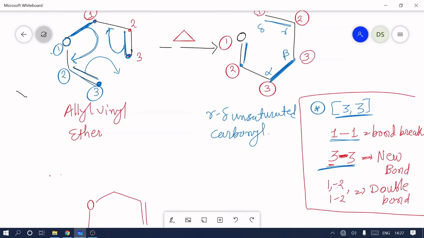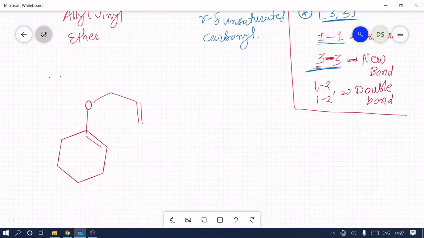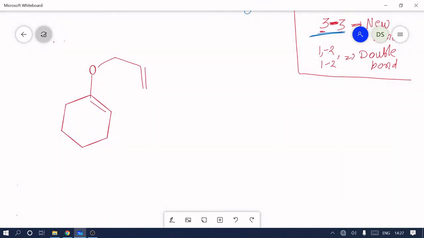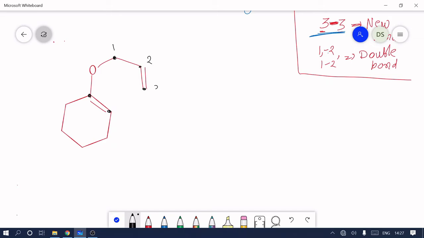Let's try another example. See this example. Here there are two moieties, vinyl and allyl. First number is always given to allyl. First give the numbers to sp3, 1, 2, 3, and 1, 2, 3. This reaction occurs in presence of heat.